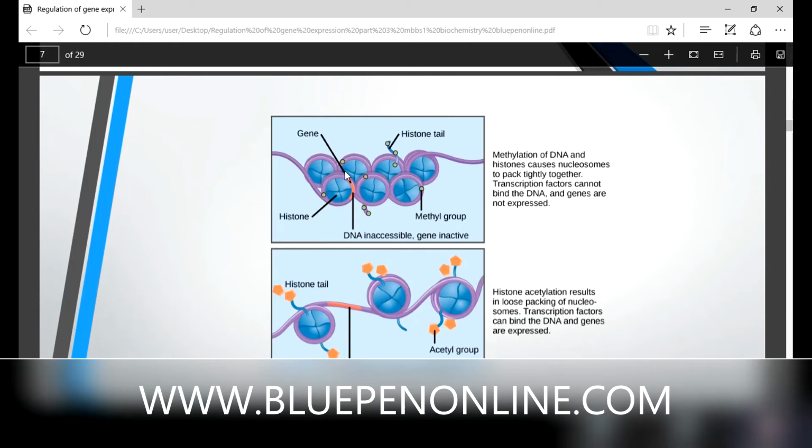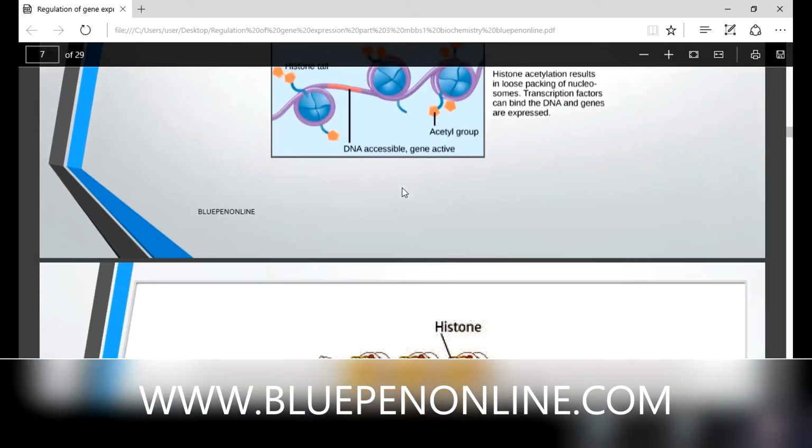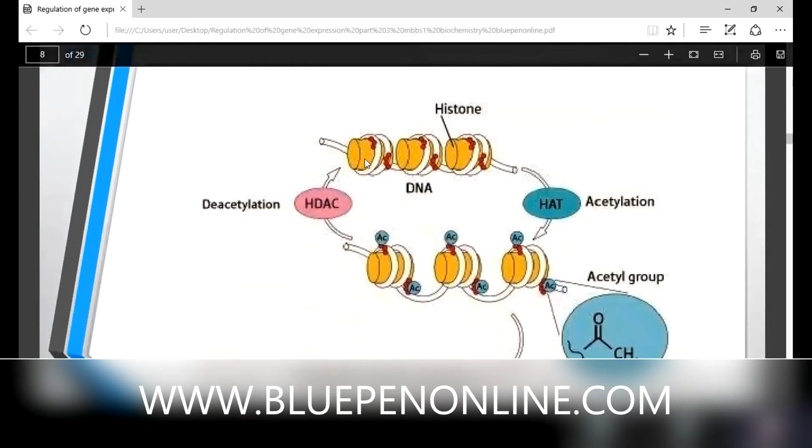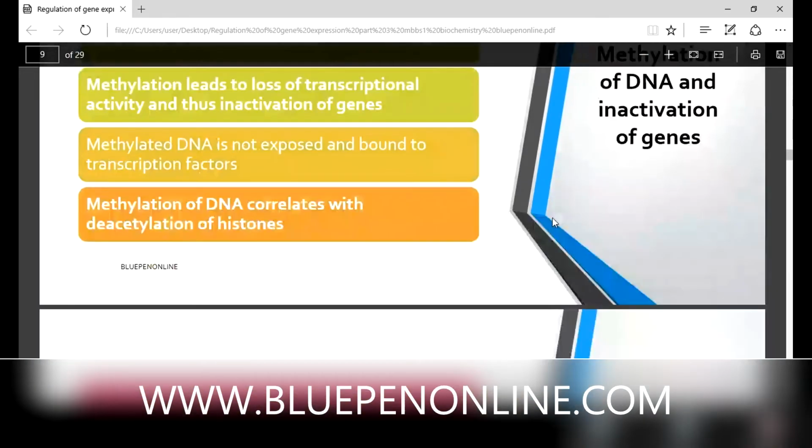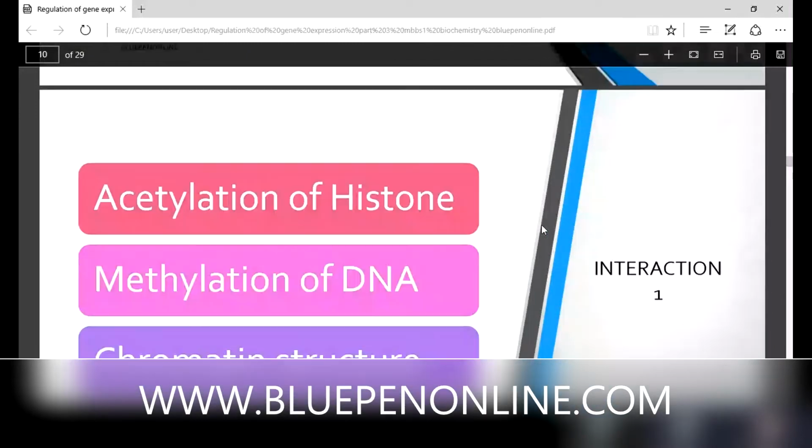This structure is the same as that of methylation and deacetylation. You can see from the second diagram that deacetylation is also closely packed. Only in acetylation is it loosely packed, as the tightly packed structure is disrupted after acetylation. I think it is clear now. Then do you have a doubt only at the site of cytosine? What happens at cytosine?